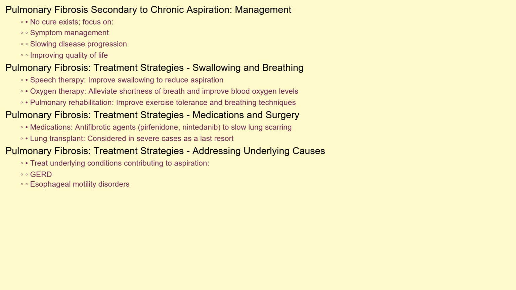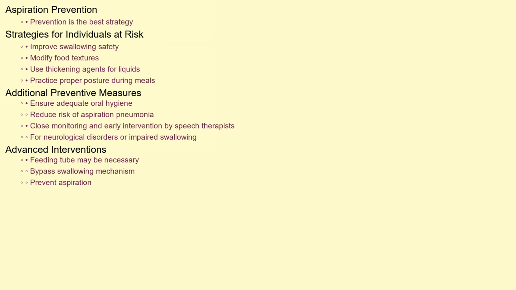Medications, such as antifibrotic agents like pirfenidone and nintedanib, can help to slow the progression of lung scarring. In severe cases, a lung transplant may be considered as a last resort. Treating any underlying conditions that contribute to aspiration, such as GERD or esophageal motility disorders, is also an important component of management.